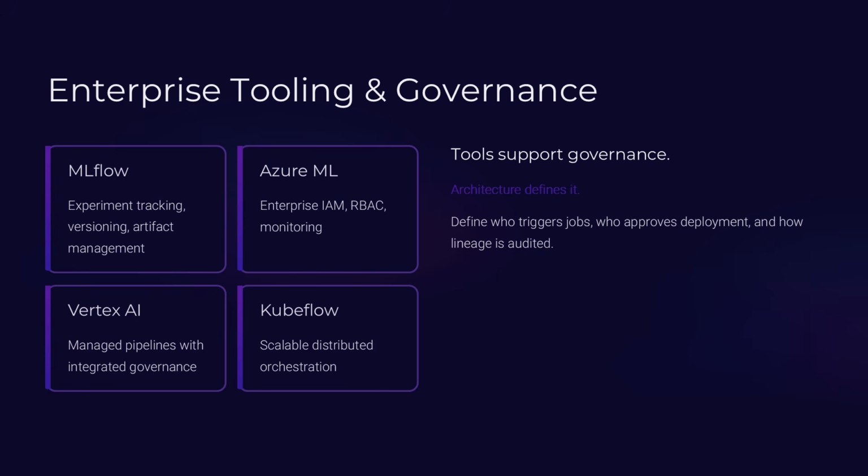But tools do not guarantee security. Your architecture must define who can trigger training jobs, who can approve model deployment, how datasets are approved for use, how lineage is recorded and audited. Tooling supports governance. Architecture defines governance.